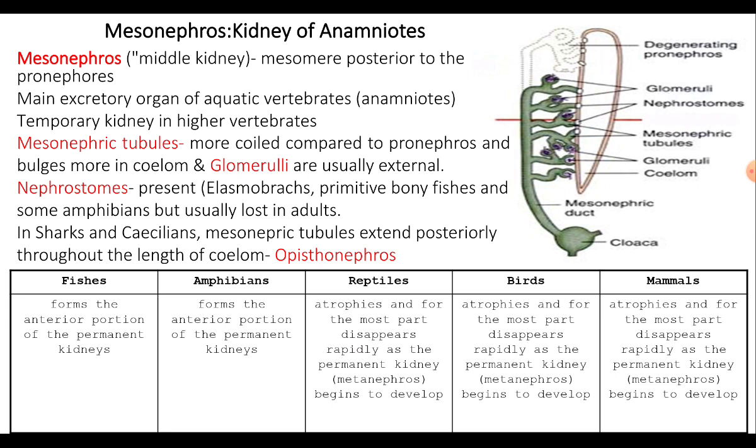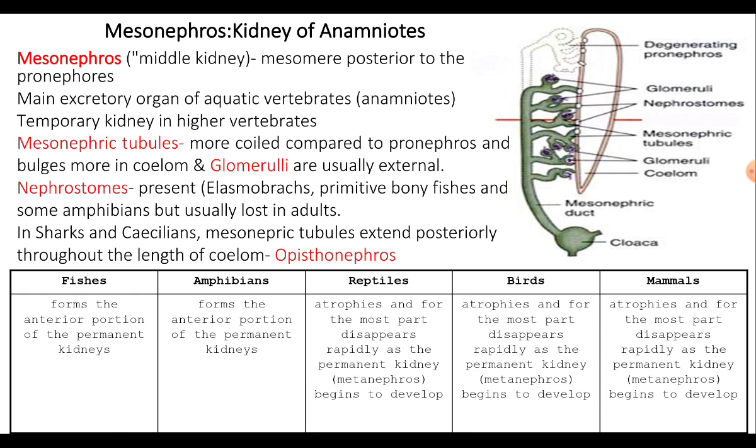The mesonephric tubules give rise to the mesonephric kidney or the Wolffian body. These tubules establish a connection with the pronephric duct that becomes the mesonephric duct.